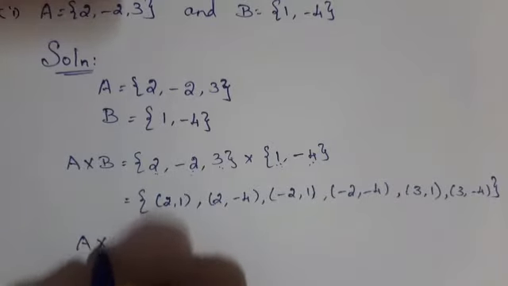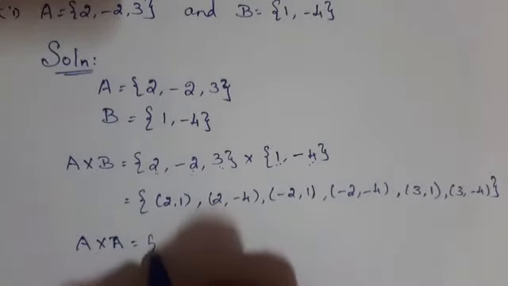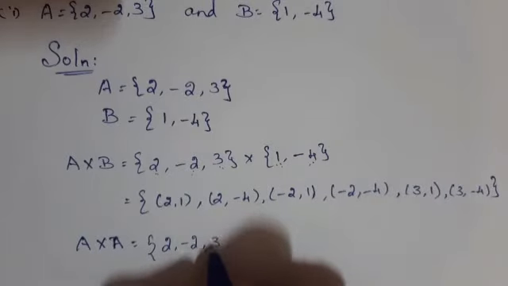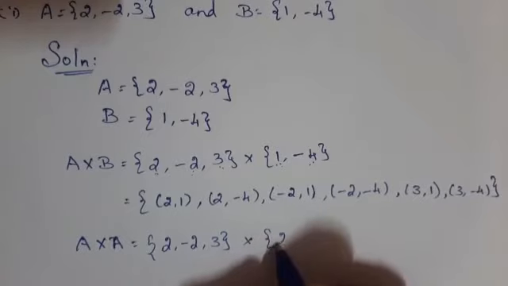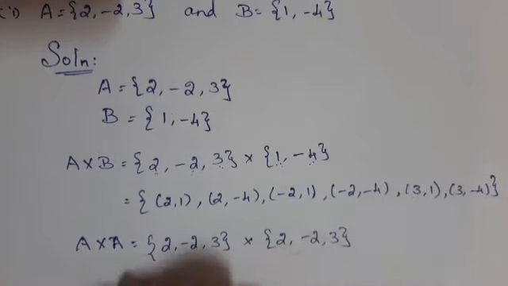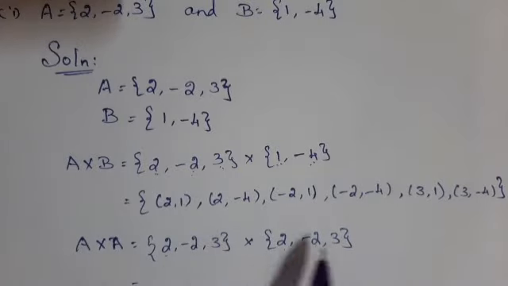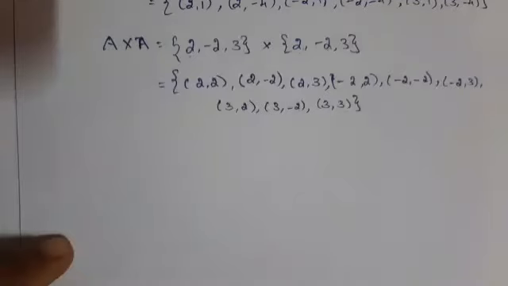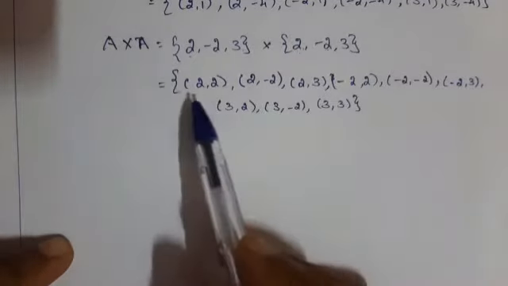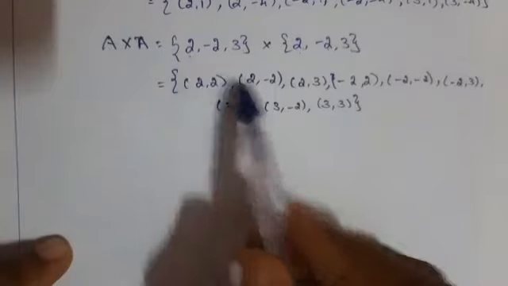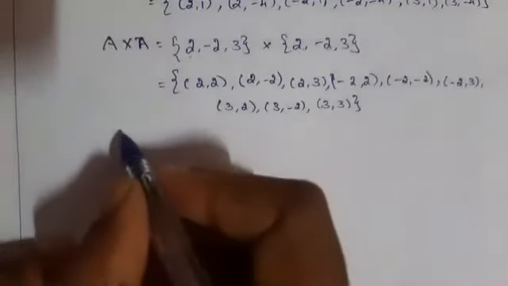Next, A cross A. Write the set A cross once again A. That is, can you say the answer? (2, 2), (2, -2), (2, 3), (-2, 2), (-2, -2), (-2, 3), (3, 2), (3, -2), (3, 3). A cross A equal to, next B cross A.